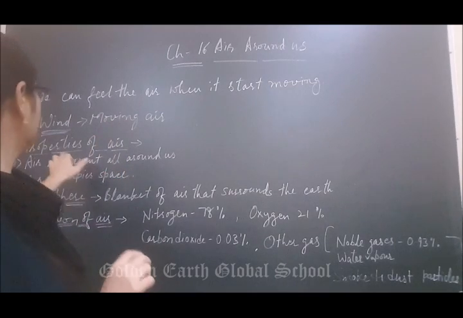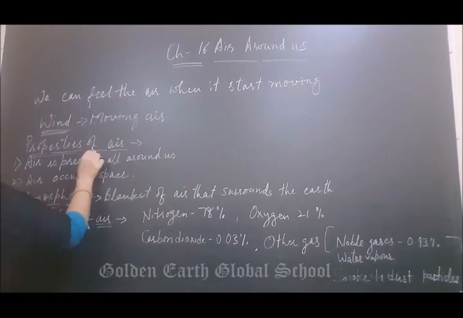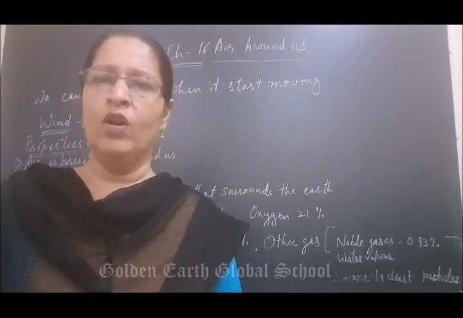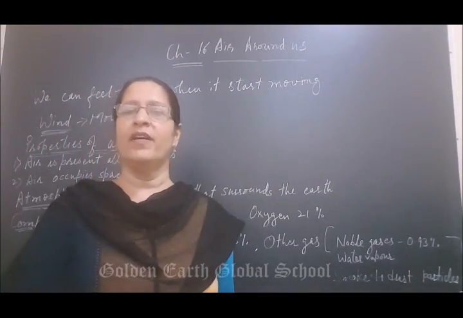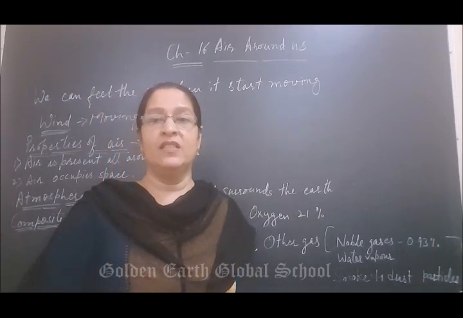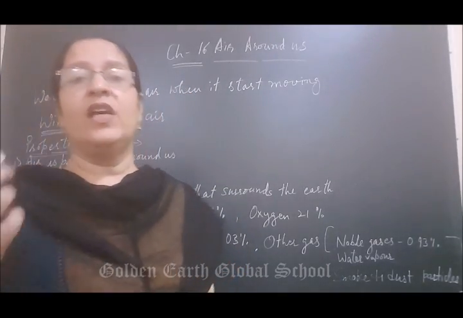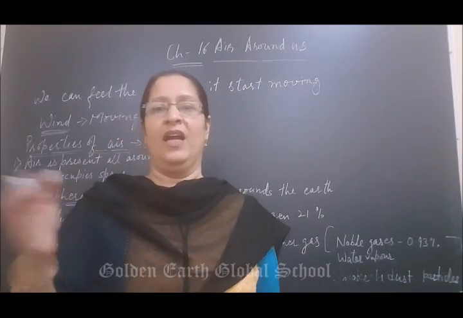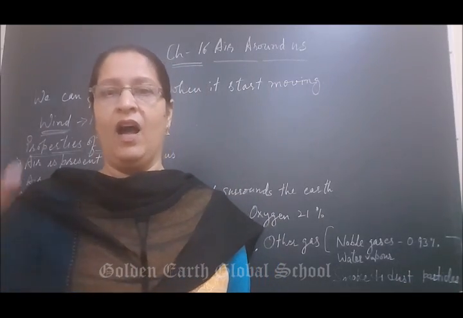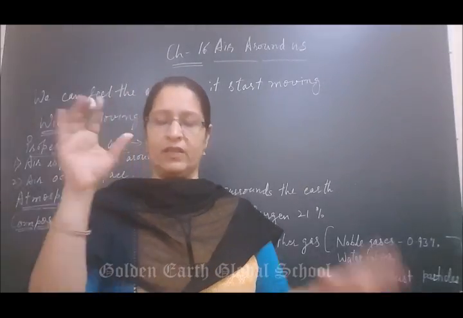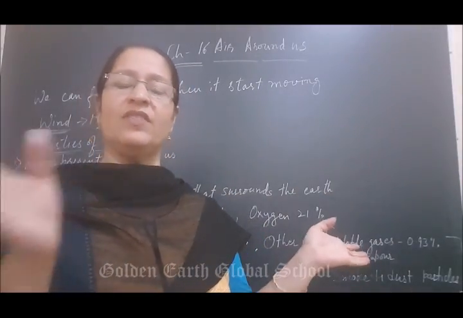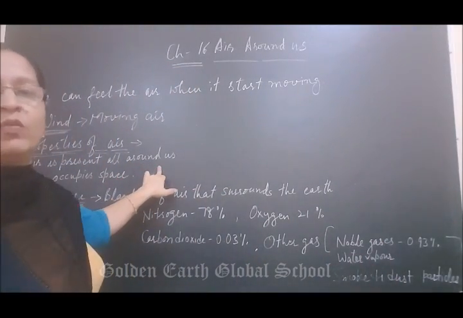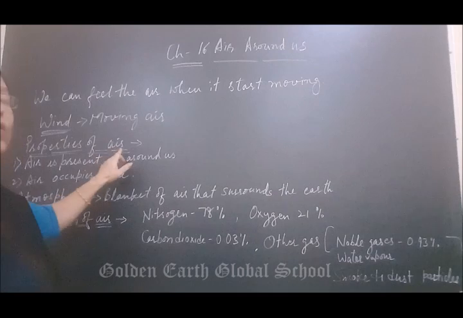So the properties of air: air is present all around us. All of us know very well that air is present all around us. How can we justify that? We can see the windmill, or clothes drying outside, they are moving, and the leaves of plants are also showing movement. With this we can see that air is present all around us. This is one property of air.